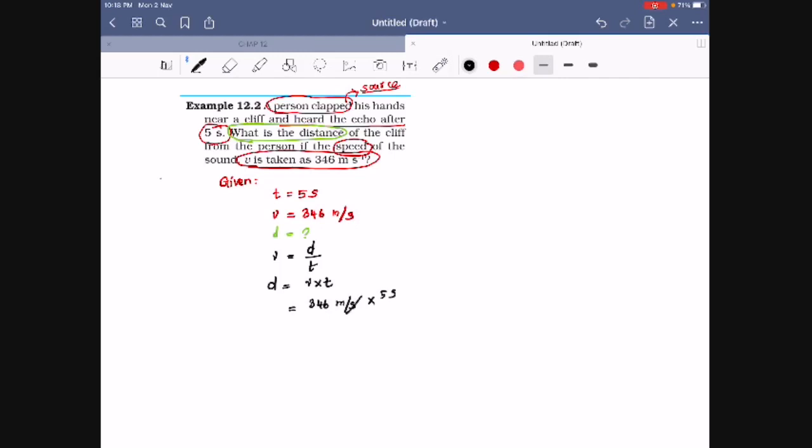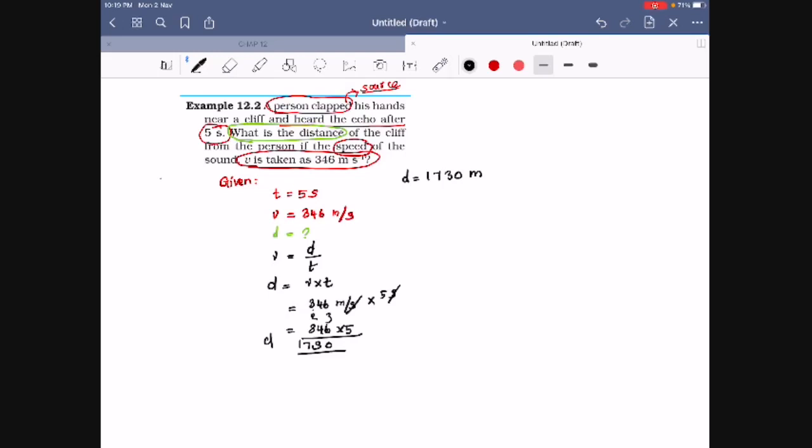So this s will cancel, that's the unit, and 346 into 5. Just multiply this one: 346 into 5. 6 5s are 30, 3 5s are 15 and 3 more is 18... so the distance is 1730 meter. So this is the total distance.